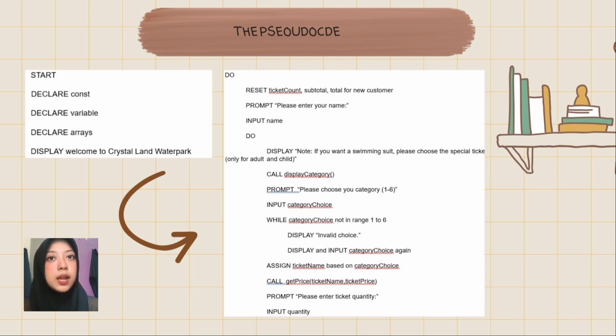Inside that loop, we have another do-while loop for customers to order multiple ticket types in one session. A note is displayed to inform that only adult and child special tickets come with a swimming suit. The system shows all ticket categories using the display category function. It then asks the customer to choose a category from 1 to 6. If the choice is invalid, it will prompt again. The system sets the ticket name based on the category choice. It calls the get price function to get the price of the selected ticket and asks for the quantity of tickets.